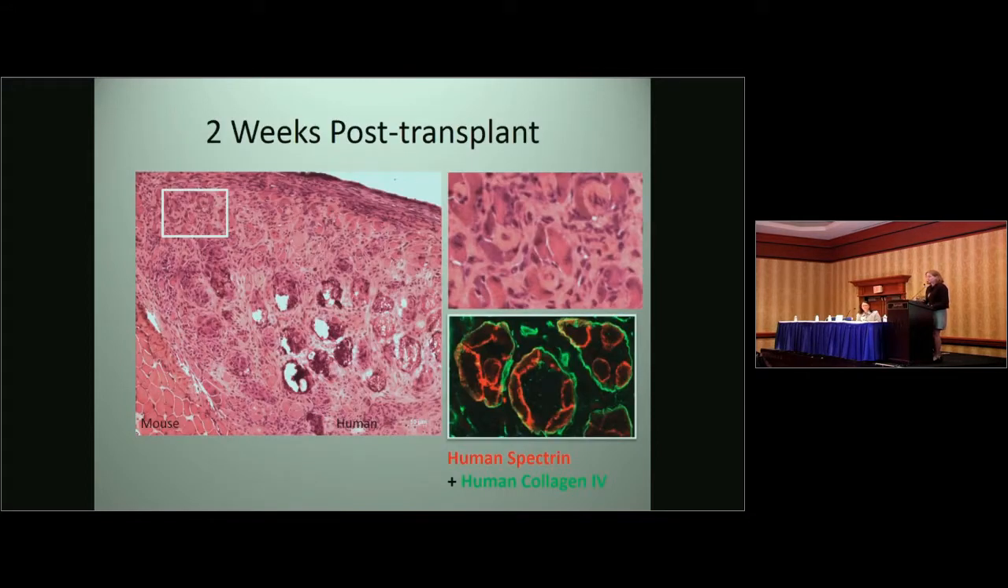This is what the tissue looks like 2 weeks after transplantation. You can see that there still is some degeneration, but there are areas of regeneration, whorls of human fibers marked by human spectrin within circles of human collagen, suggesting regeneration is occurring within the existing basal lamina.